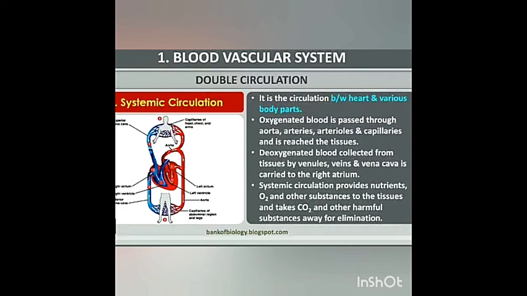Systemic circulation. It is the circulation between the heart and various body parts. Oxygenated blood is passed through aorta, arteries, arterioles and capillaries and reaches the tissues. Deoxygenated blood collected from tissues by venules, veins and vena cava is carried to the right atrium. Systemic circulation provides nutrients, oxygen and other substances to the tissues and takes carbon dioxide and other harmful substances away for elimination.